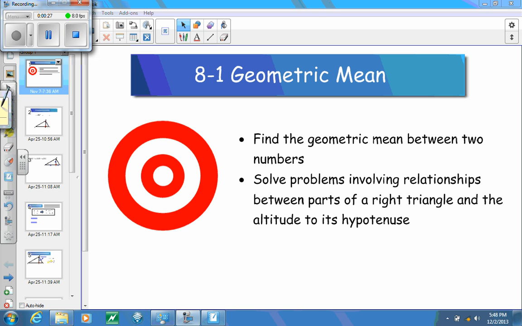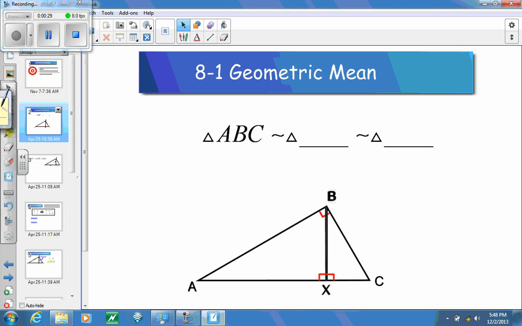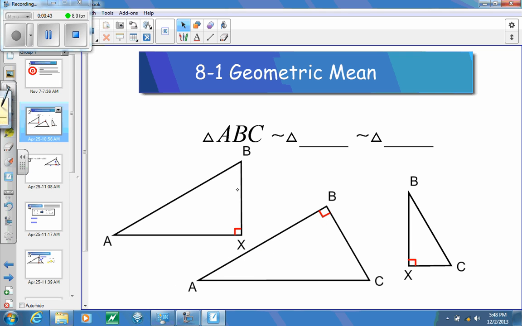So let's start out by looking at a right triangle here, triangle ABC, and drawn in altitude BX. What's actually happening here is this is creating three similar triangles. And as I separate these triangles, hopefully you're able to see that these are similar to each other. Now from this, I can create three similarity statements.